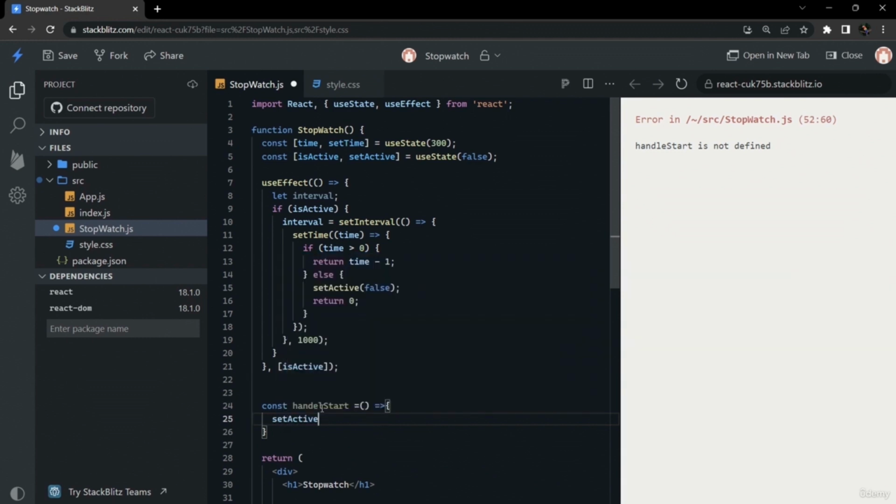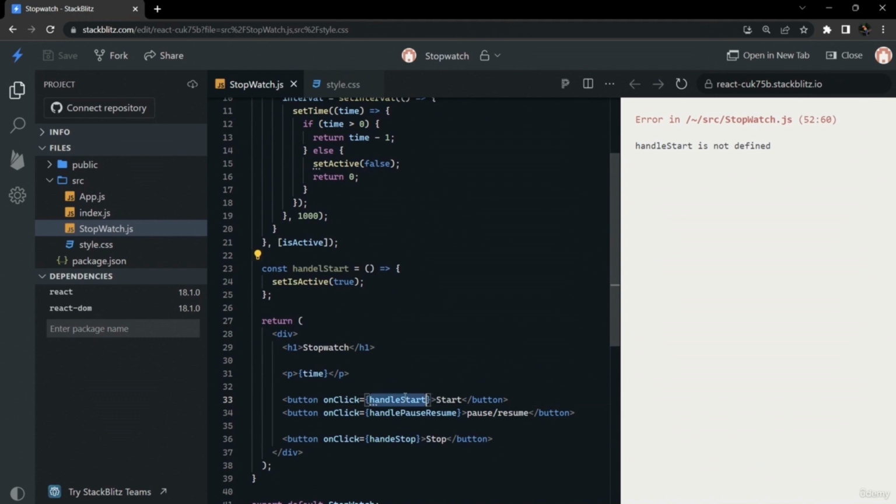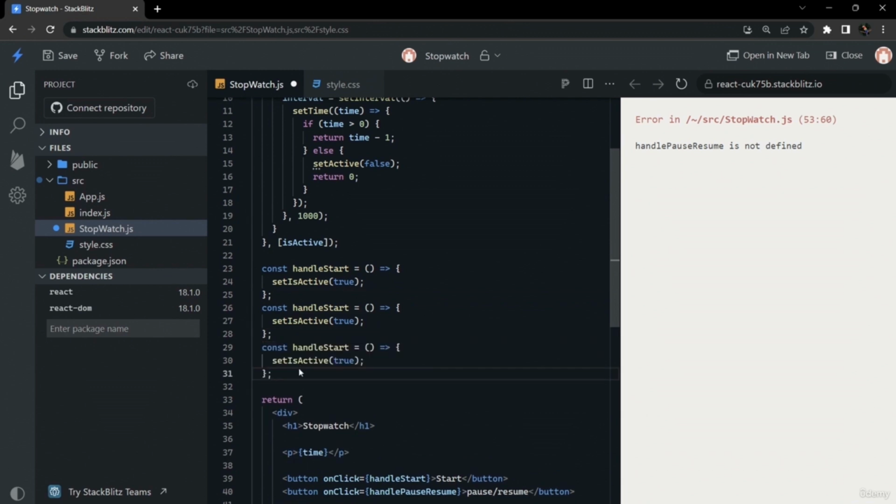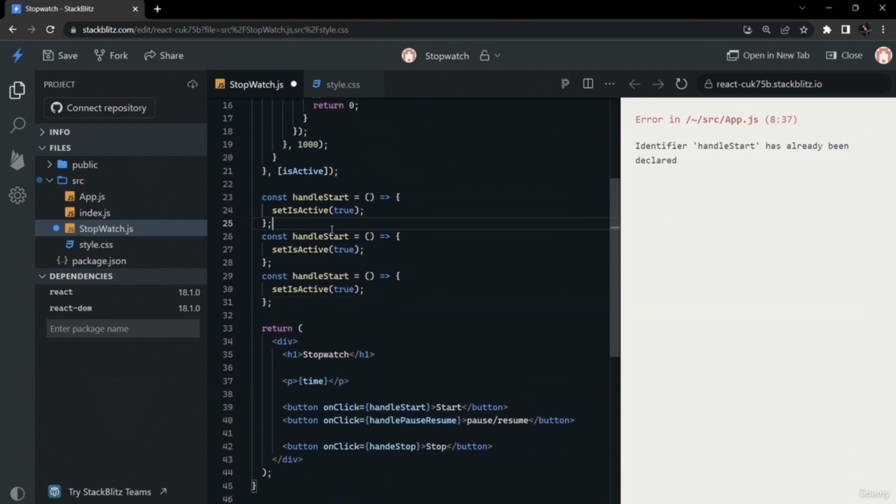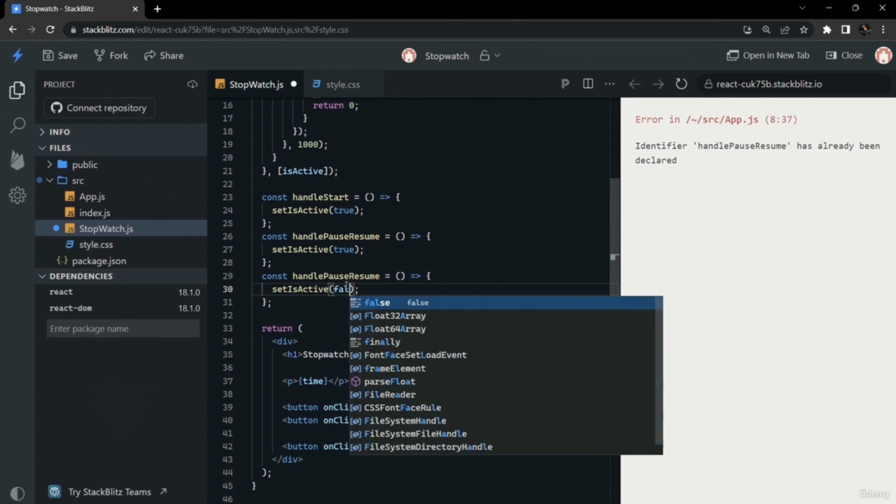In the handleStart function, whenever a person clicks handleStart, we will be setting the active state as true. In a similar way, we will be making the handlePauseResume and handleStop functions. In handleStop, we will be setting the active state as false.